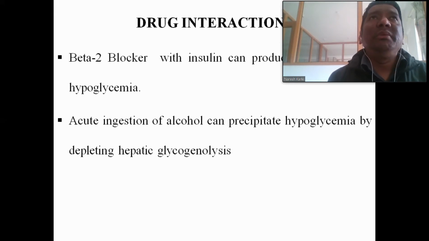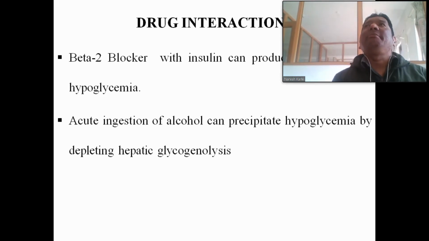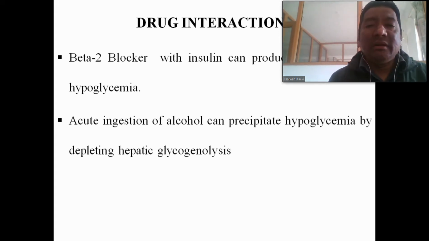The beta 2 blockers will bind to the beta 1 receptors present in the cardiac heart muscles, so that will reduce the tachycardia, that means the sympathetic activity will be reduced. Sympathetic activity will be reduced. So the signs and symptoms of hypoglycemia will be masked. That is the major drug interaction of insulin with the beta 2 blockers.